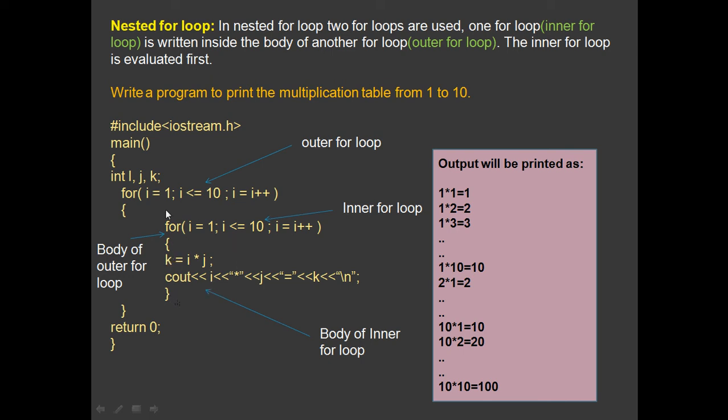Okay, and then since this is the body of the outer for loop, the outer for loop test condition is still true, 1 is less than 10, so now it will not come here, it will go here, and then i will get incremented by 1, so 1 plus 1 is 2, again it will be tested. Okay, so 2 is less than 10, yes, then the body of the outer for loop will get executed. So now again for j equals to 1, we are starting the inner for loop fresh.